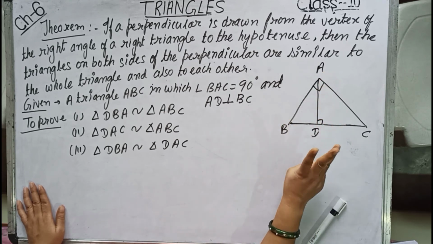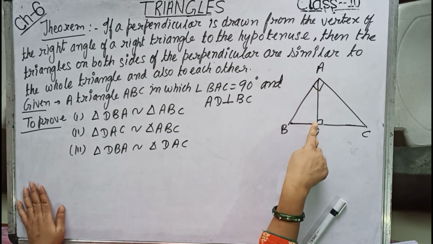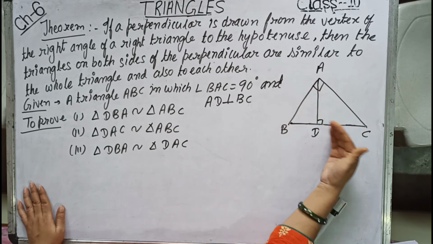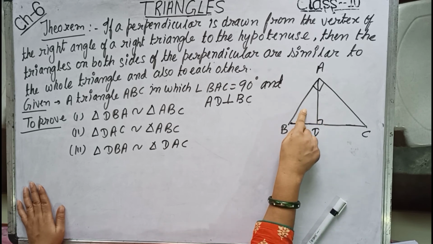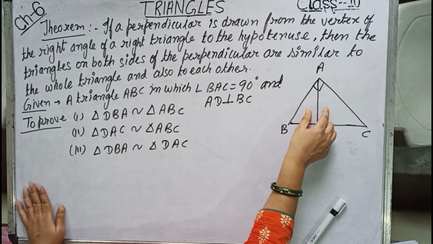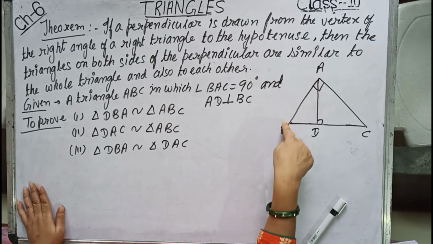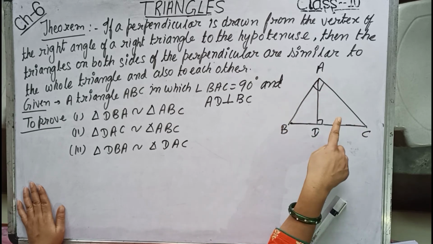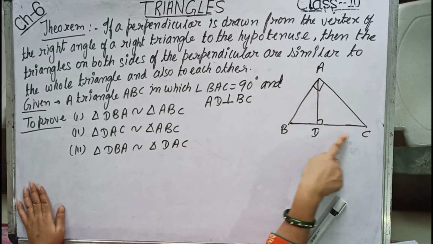Now here we are getting three right angle triangles, triangle ADB, ADC and BAC. Now if such type of condition holds, then these two smaller triangles are similar to the bigger triangle and also to each other. That is, triangle ABD is similar to triangle ABC, triangle ACD is similar to triangle ABC and ABD is similar to ACD.